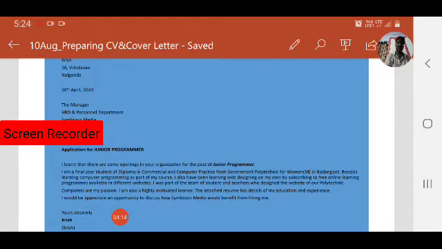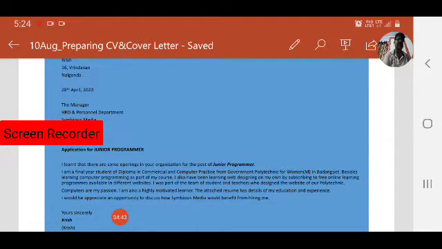So observe, first one is the sender's address. Who is the sender of the cover letter? Yes, Krish, 16 Vrindavan, Nalgonda. This is his address, the sender's address. Next, 28th April 2020. So the date: the day she applied for the job, she sent the job application to the company. That is the date, the second one.